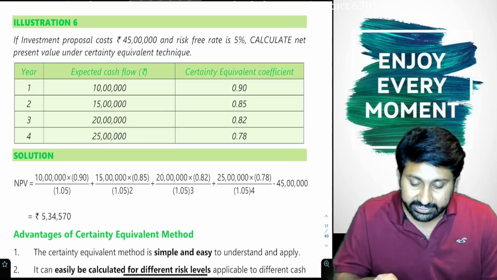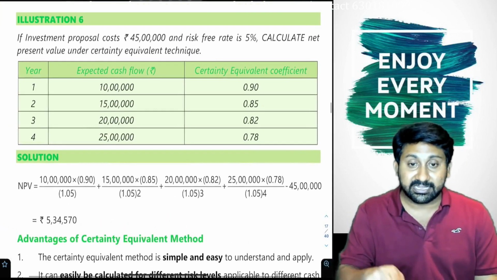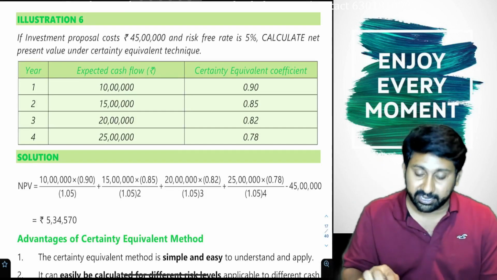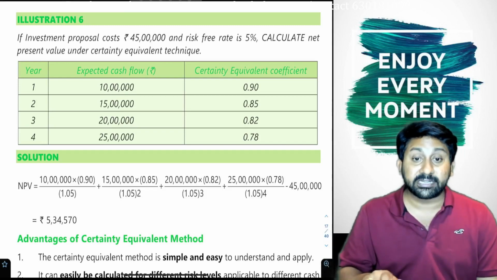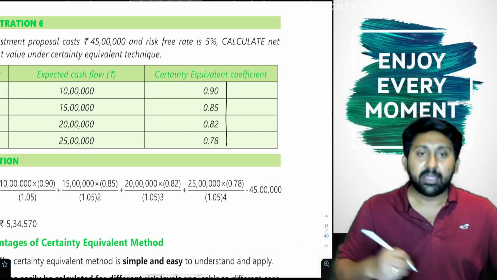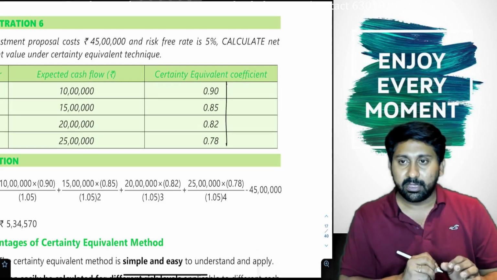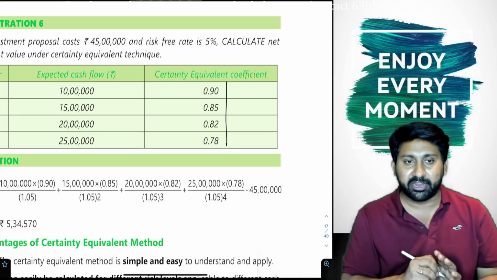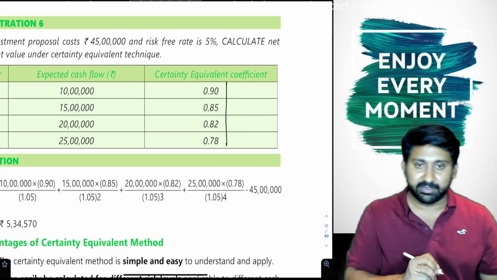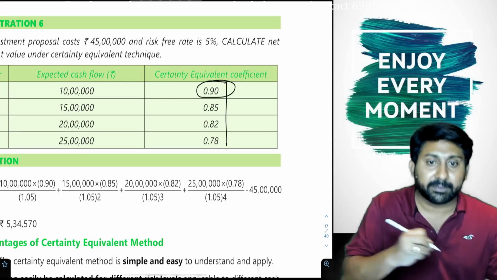Management said that 10 lakhs has 90% certainty, 15 lakhs has 85% certainty, 20 lakhs has 82% certainty, and 25 lakhs has 0.78, that is 78% certainty. I will tell you this way. For risk we will ask a risk premium. If risk is not there, we will ask only for inflation, the risk-free rate. The project has a risk. Risk means uncertainty.